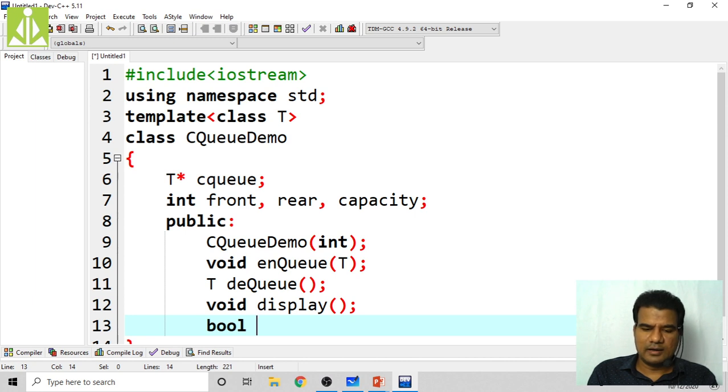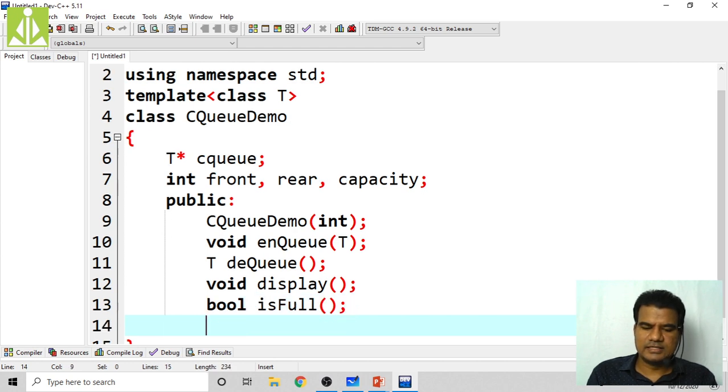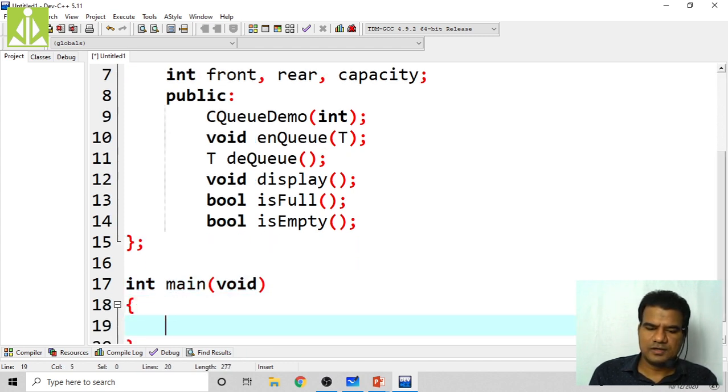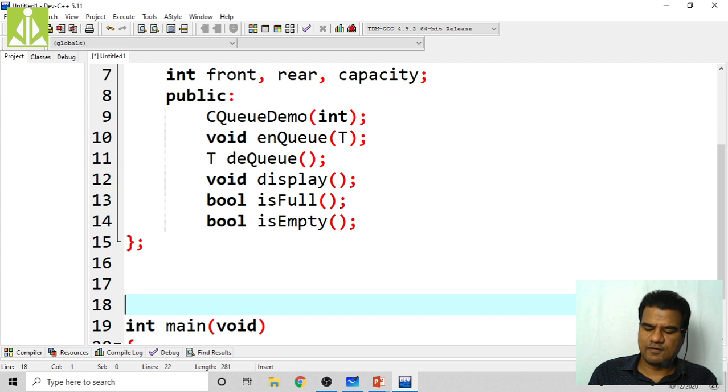Boolean, what is called that? Is full and is empty. Boolean is empty. So these many functions I have to implement. So int main of void. Here I am going to write my main function.